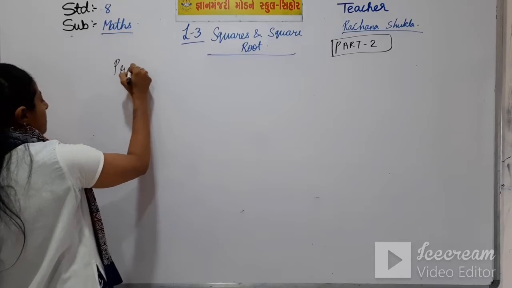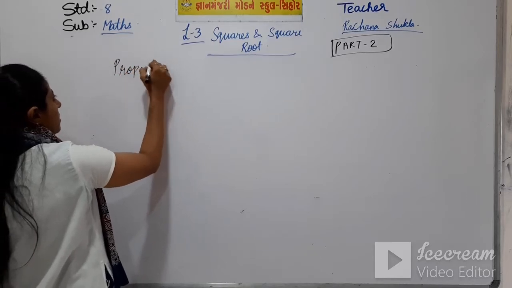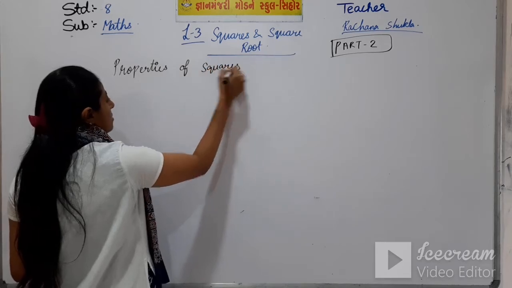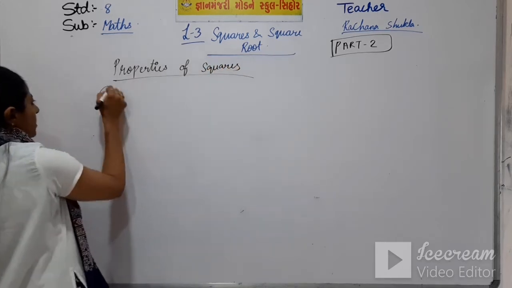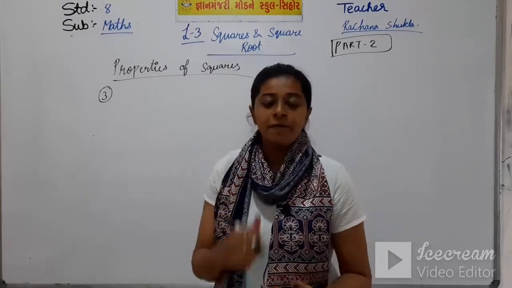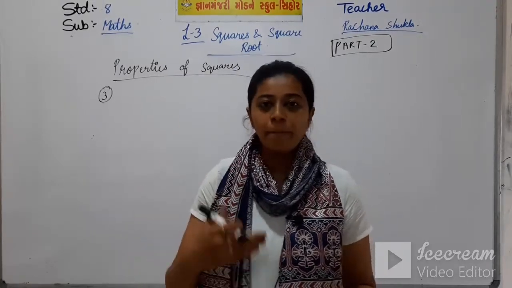So, continuing with properties of squares. All of you know that you are writing these properties in your fair book. So continue after property second.